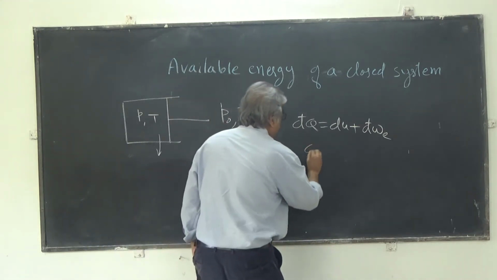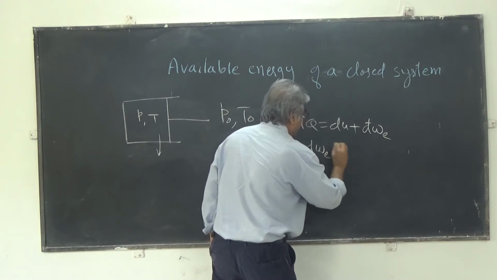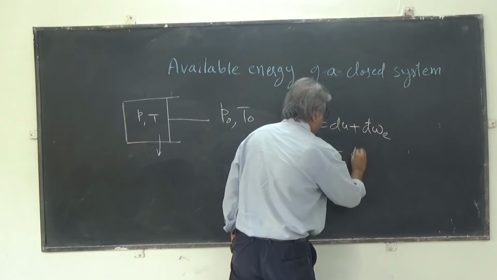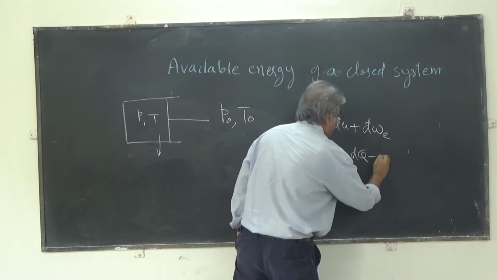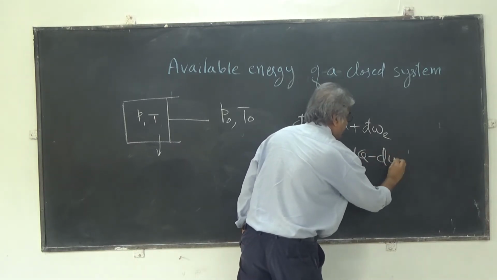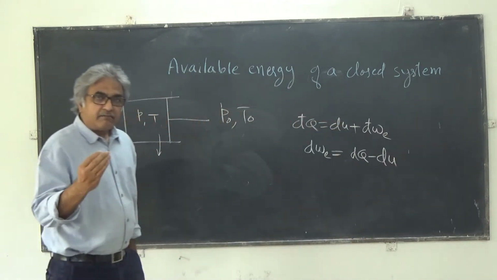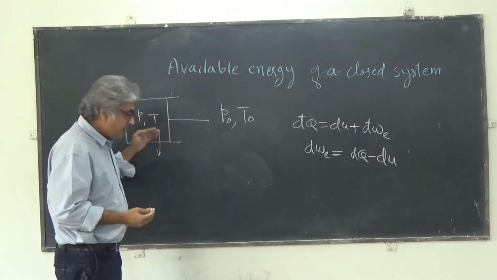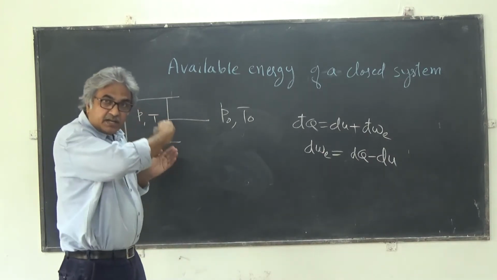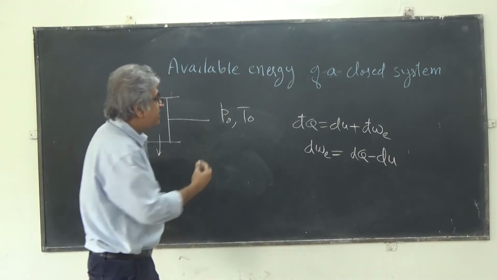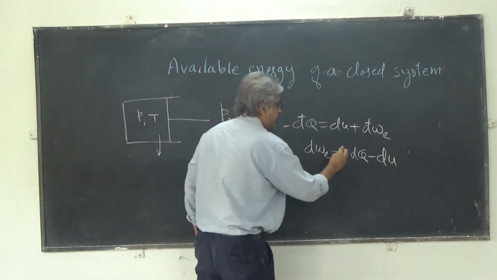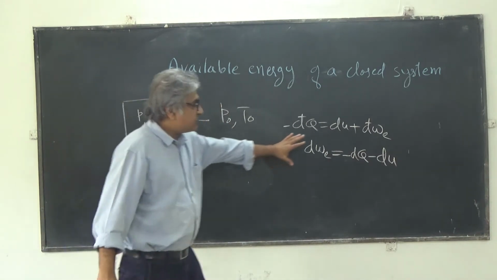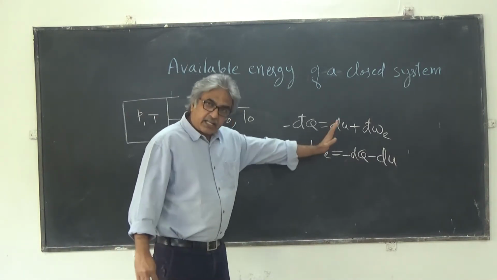So dWe is equal to dQ minus dU. We'll make a small change here because we are considering this temperature to be higher, so heat is not flowing into the system but is flowing out away from the system. So this will be with a negative sign. So this is your expansion work. We'll do the integration later.